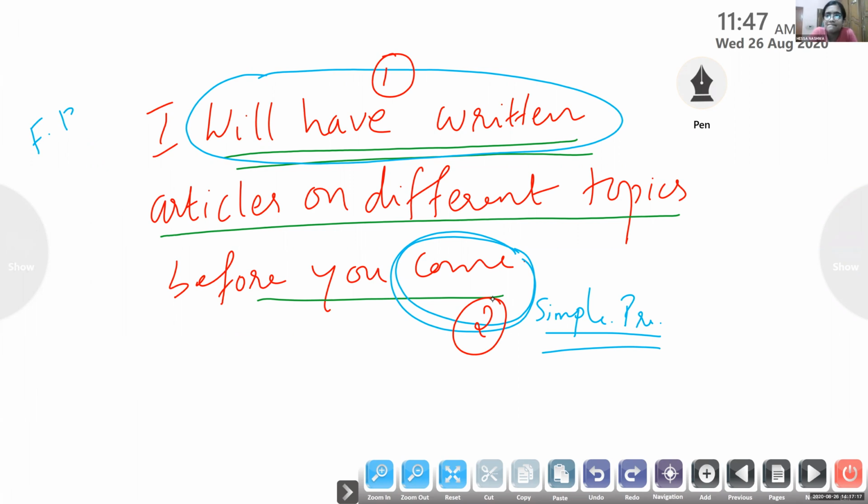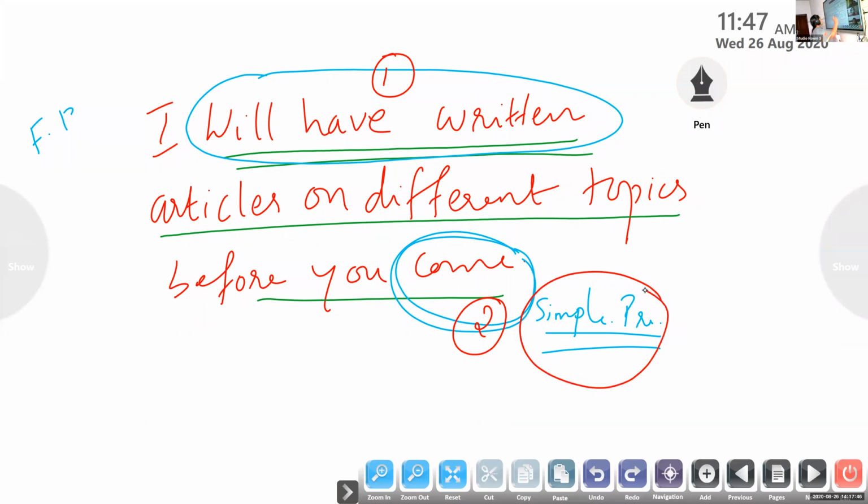So when you want to use two ideas in future, the first action, if it is completed, since perfect shows a completed action, must be in future perfect, and the second, later action must be used in simple present. This is a must.